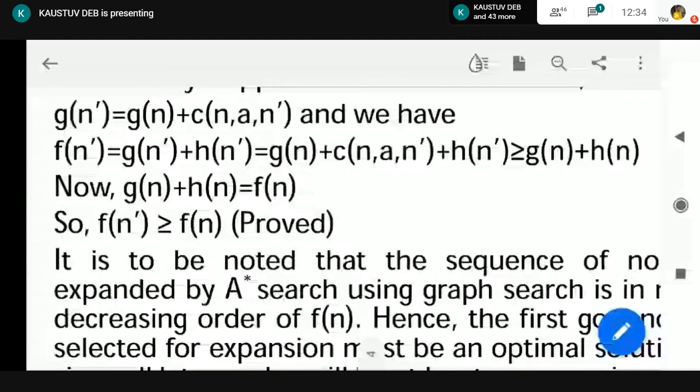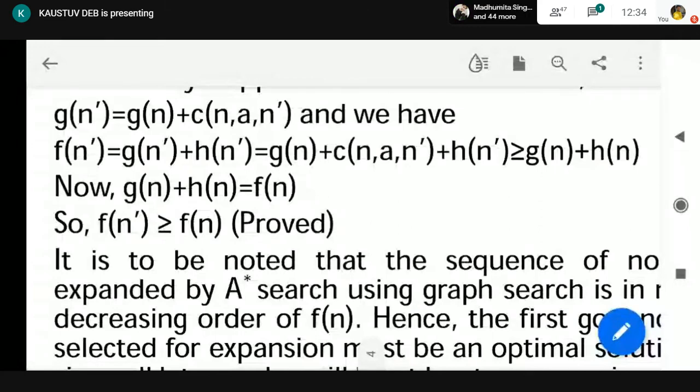Gn plus Cn dash plus Hn dash. Now, in case of consistency, what was the thing? Hn should be less than or equal to Cn dash plus Hn dash. That was the consistency constraint.